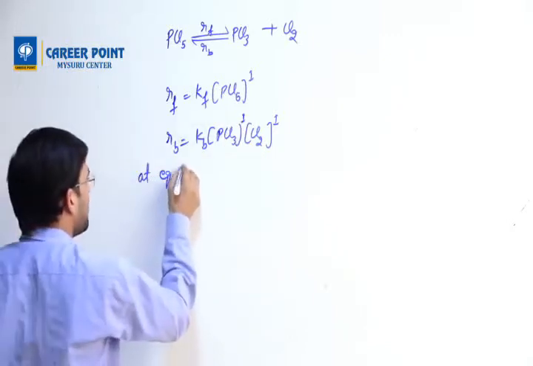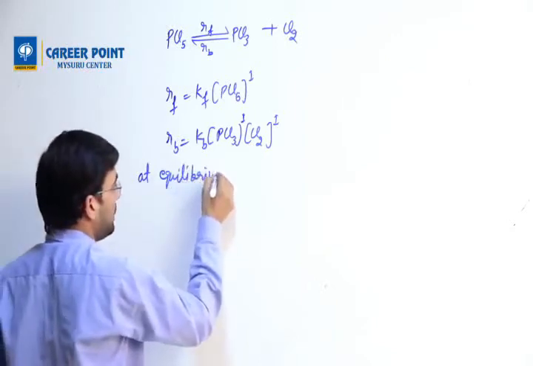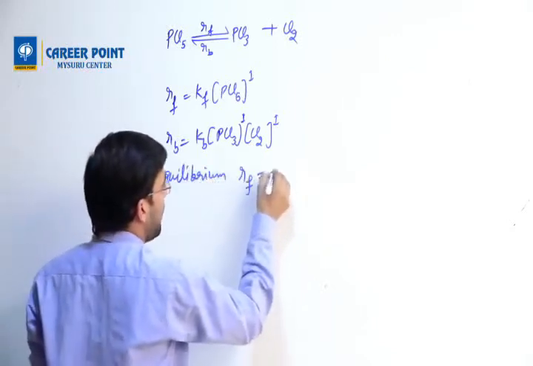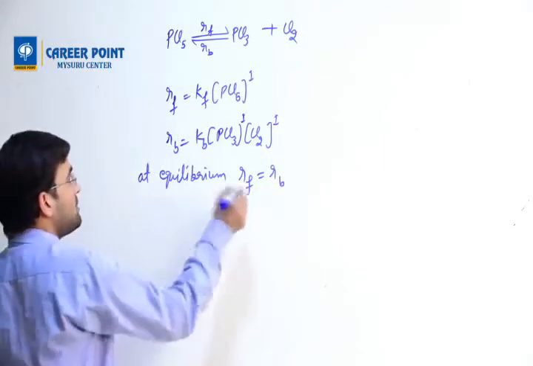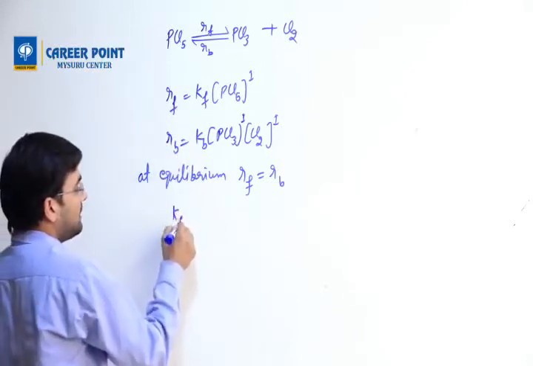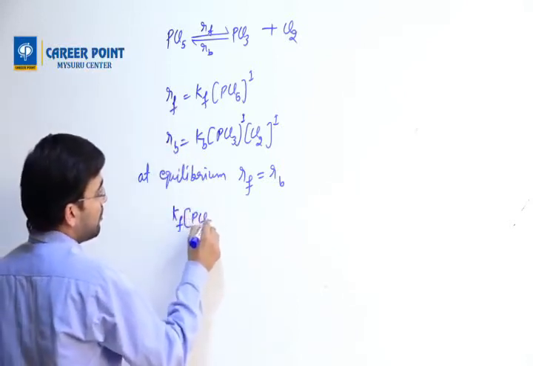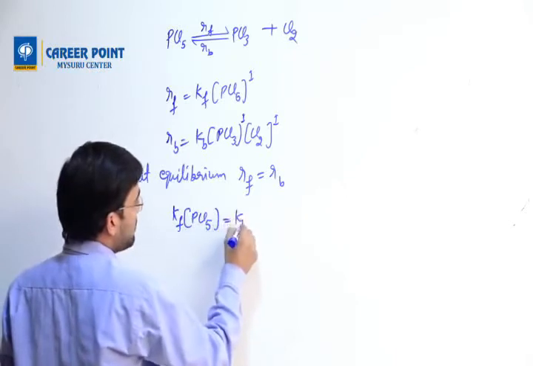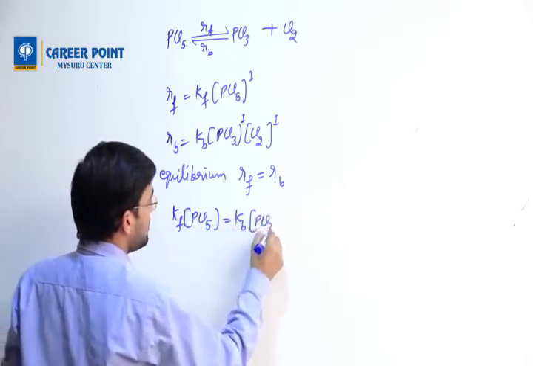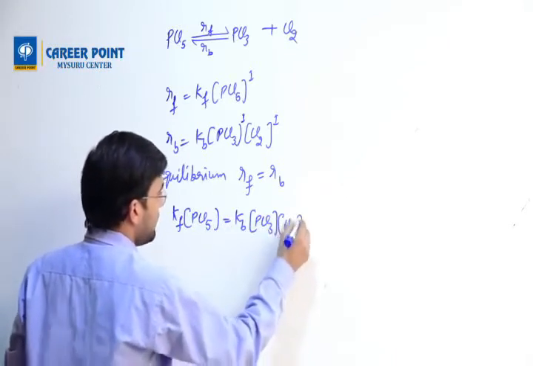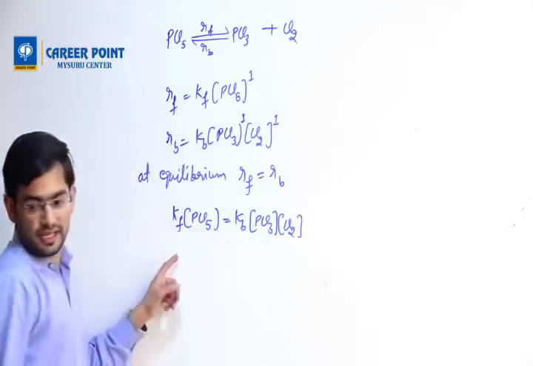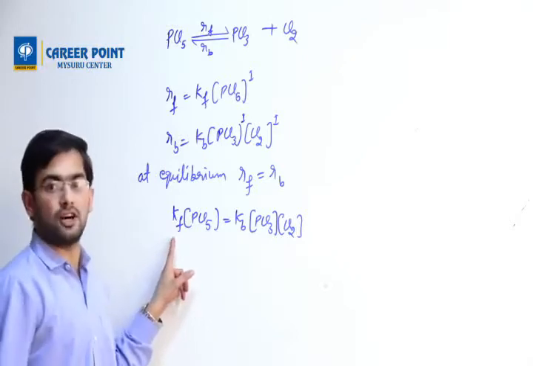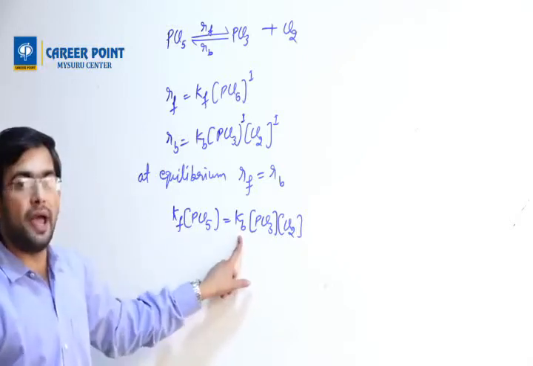At equilibrium, this is the important point. At equilibrium, RF equals RB. If RF equals RB, I can write Kf [PCl5] equals Kb [PCl3][Cl2]. Now this is constant, this is constant. Kf is known as the forward rate constant, Kb is known as the backward rate constant.